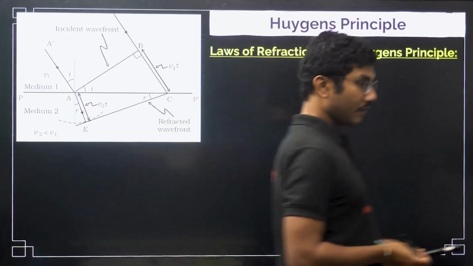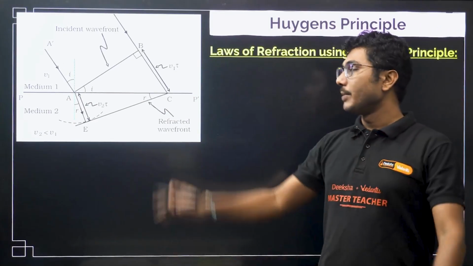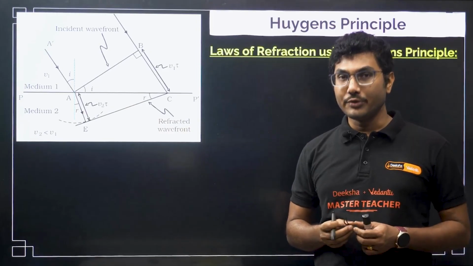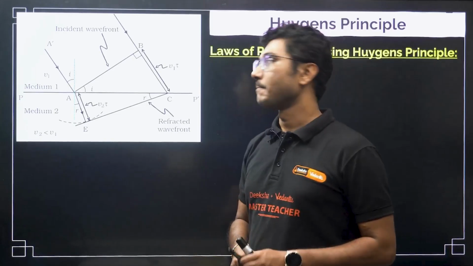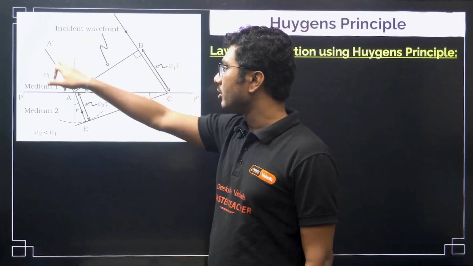Okay. Now, we have to understand how to derive. The derivations we will do again in future, but if you understand right now, it will be a lot more helpful for you in future as well. So, first let us understand what is happening over here. Same thing, two rays of light falling on the plane.